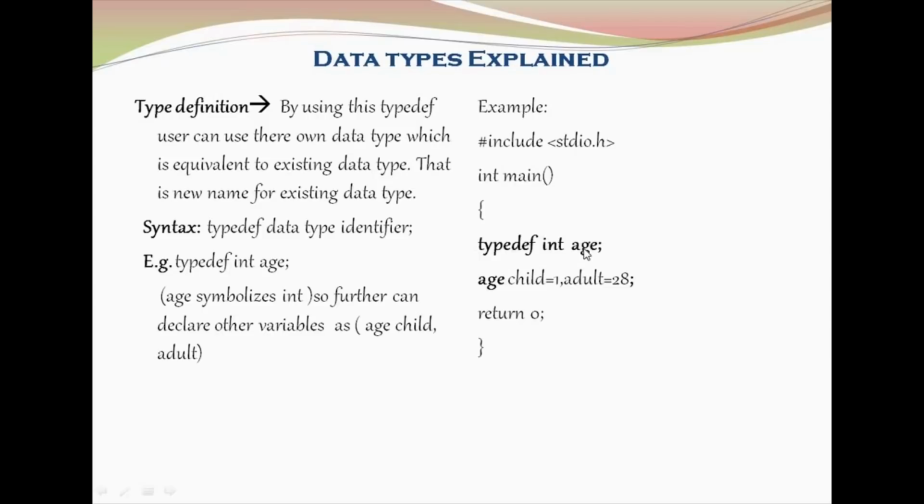That means this age can act as an old data type, that is, age can act as an int. So we are declaring and initializing another 2 variables by age. This specifies that these 2 are integers. That is what typedef is used for. There is no need to use int in this line for declaration, because age acts as a new name for the existing data type int. That is what it is about type definition.